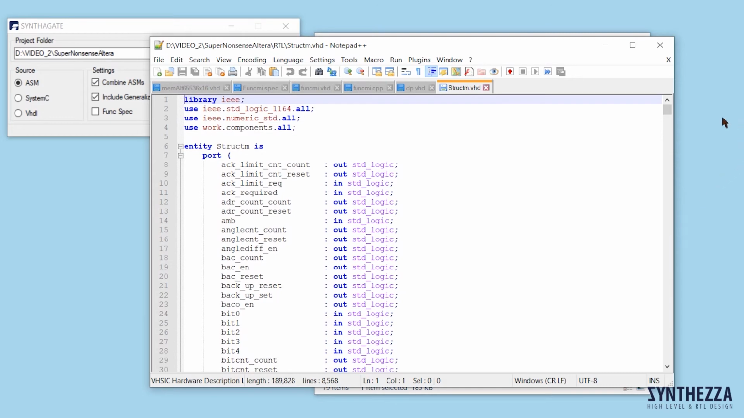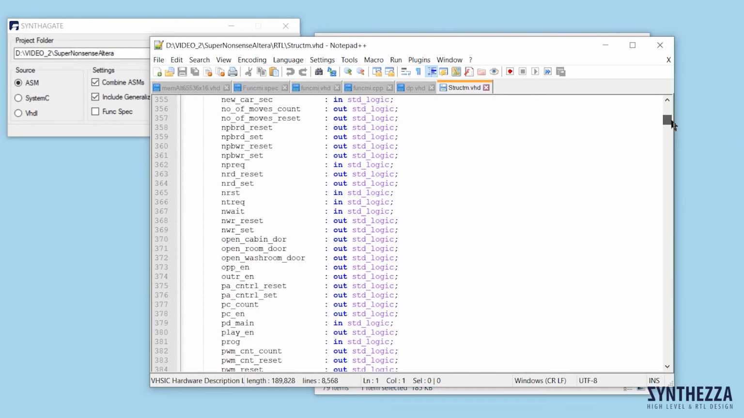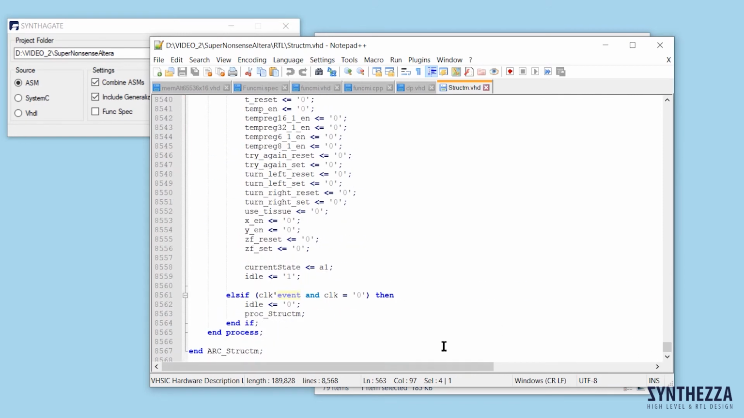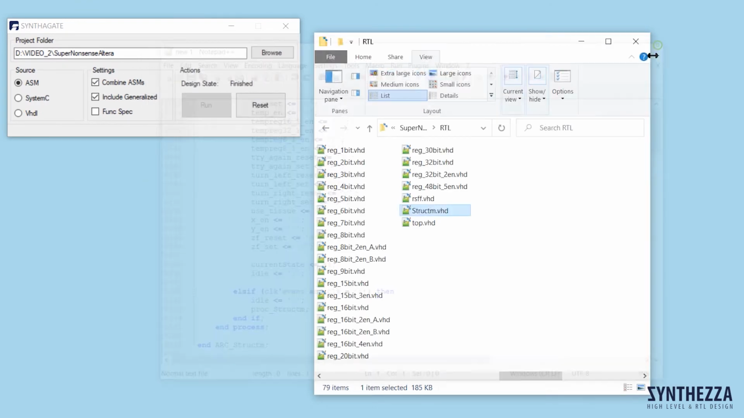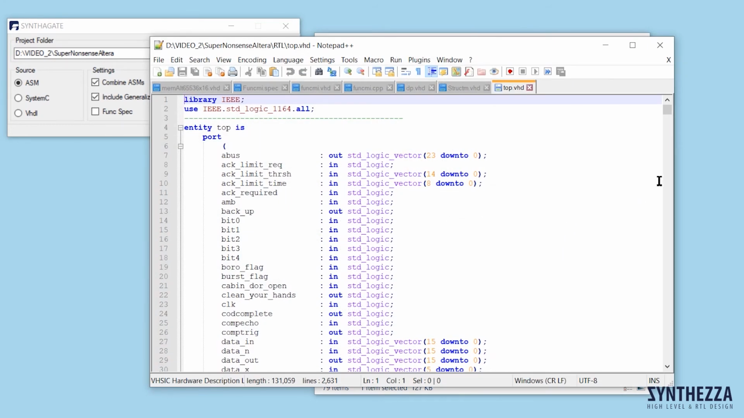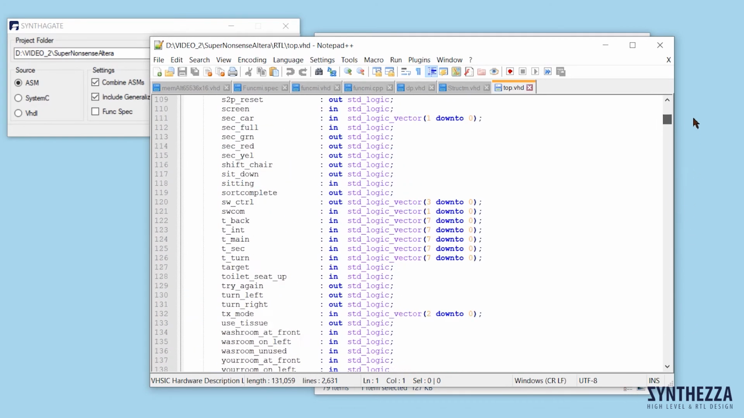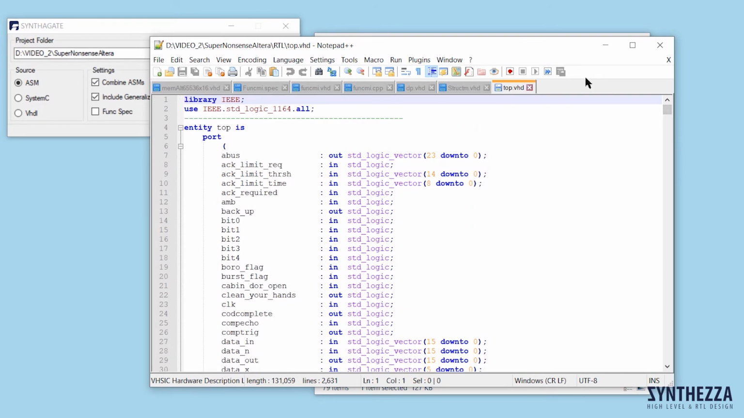The control unit is a finite state machine with 615 states and 8,567 lines. At the last stage, Syntagate creates the top-level file top.vhd, automatically combining two components, control unit and data path. Its length is 2,630 lines. The entity of this file contains inputs and outputs of the design system.